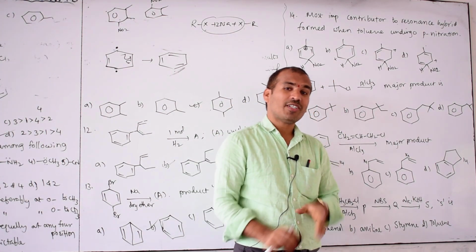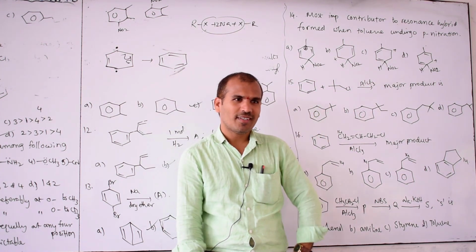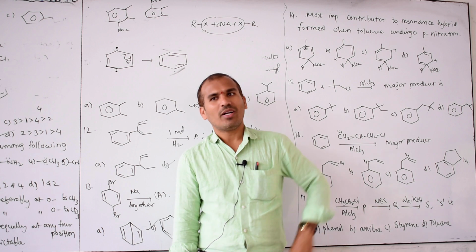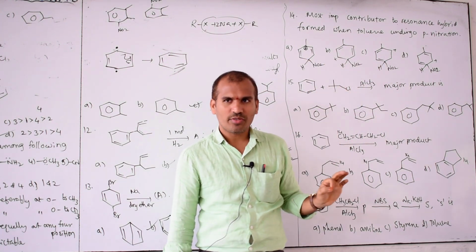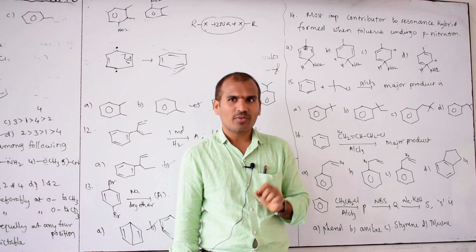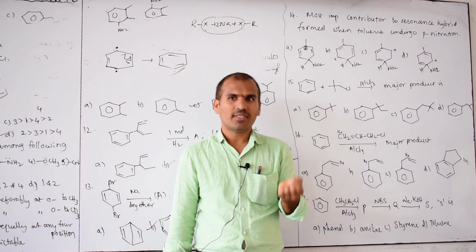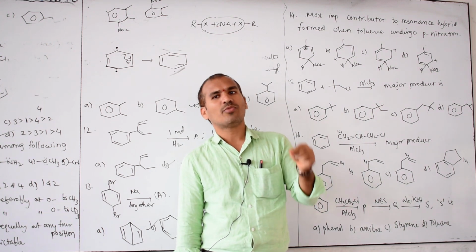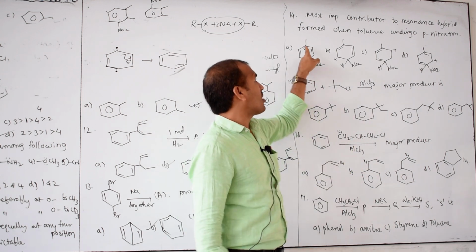Then I gave one shortcut. Four rules are there in resonance. What are those? You may not remember, but here, according to this, which charge is there? Positive charge. When positive charge is there, at that time you have to think about its stability. Tertiary is more stable, then secondary is more stable, then primary. So you have to find out which carbocation this is.